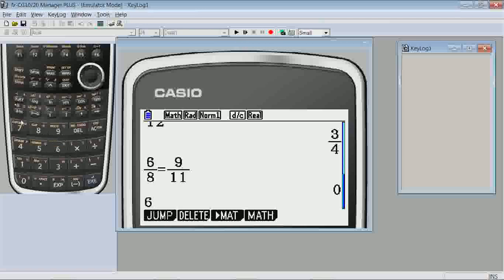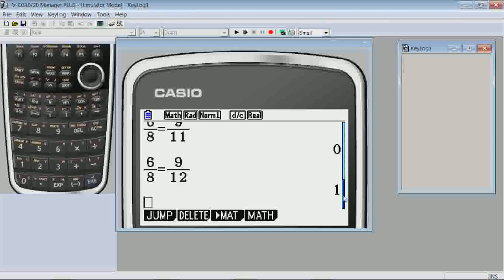So let's try 6 to 8. Does that equal the ratio of 9 to 12? And here we get a 1, which indicates a true statement. So this is the one we want.